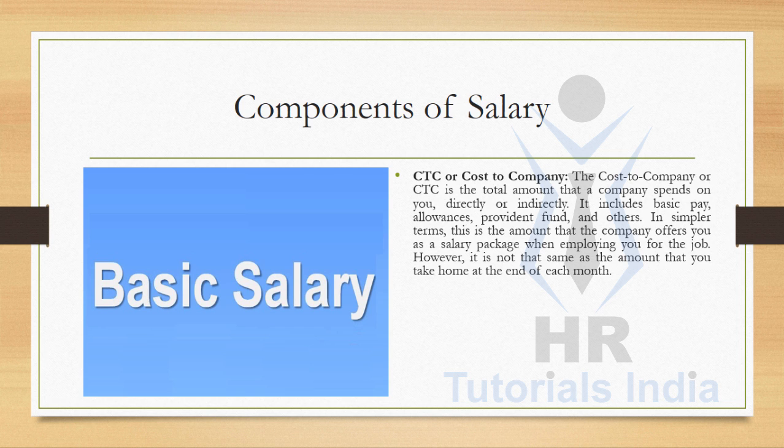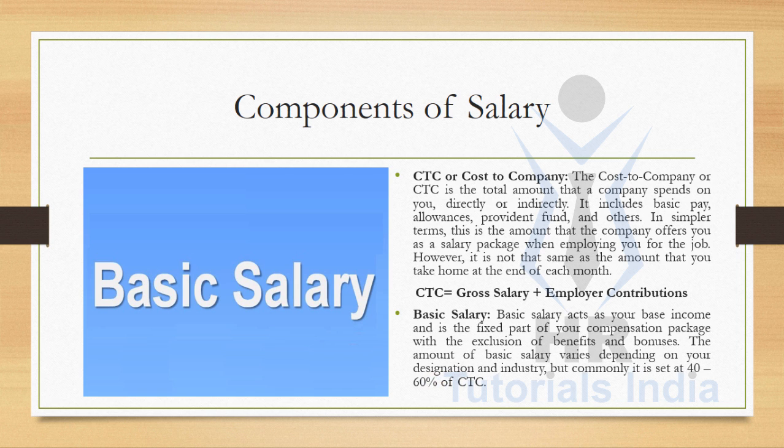In simple words, cost to company or CTC is the total amount which a company spends on an employee directly or indirectly. It is nowhere related to the net salary that an employee gets in hand. The formula for CTC is gross salary plus employer contributions.